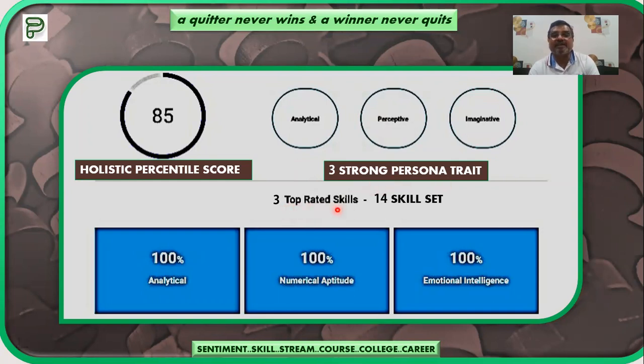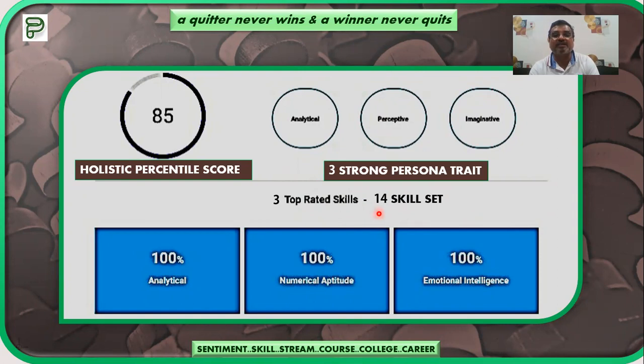The three top rated skills out of the 14 skills, as I was telling you about in the last slide. What are the three top rated skills? Suppose this particular student has a top rated skill where he has gained 100%. It is analytical skill. Secondly, the child is well enough in numerical aptitude, and moreover the child has 100% emotional intelligence. So these are some of the qualities which you possess, but you may or may not be knowing. This machine learning powered detailed report will tell you what your top rated skills are.